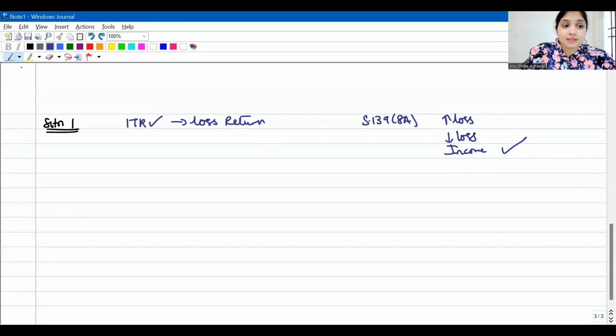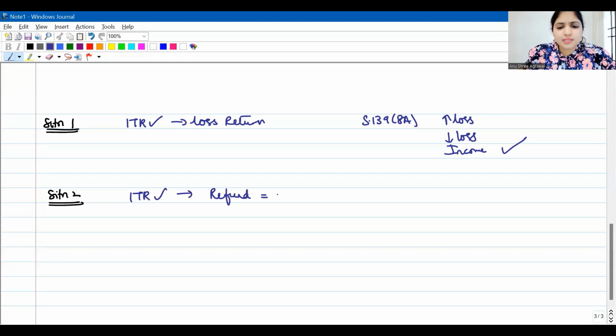Understanding. Then situation 2. Because of your updated return, it should not result in a refund to you. Your refund should not increase. Let us say you already filed income tax return. In that, the refund that was due to you was, let us say, 1 lakh rupees. Now you're filing updated return under 139.8A.